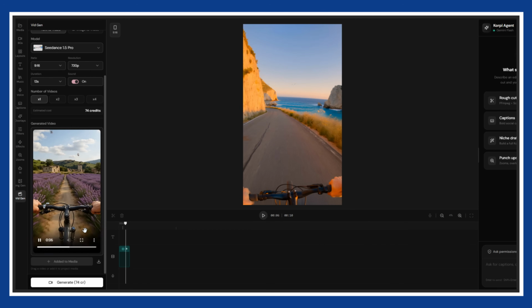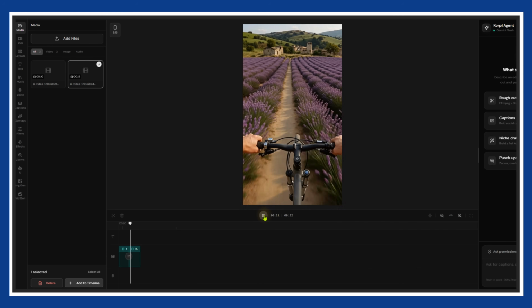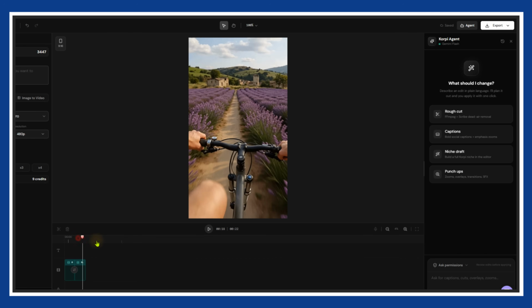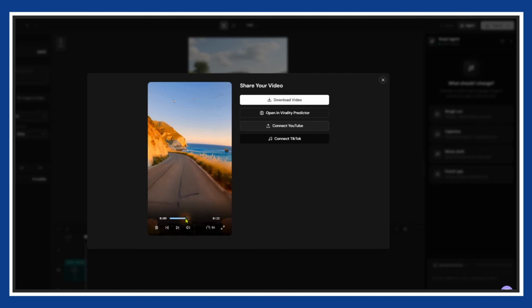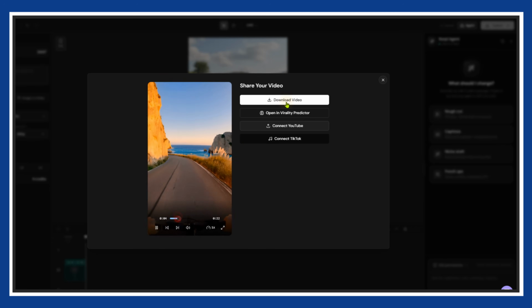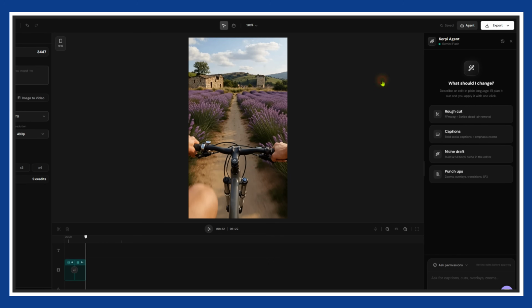Again, you can either download it immediately or add it to the project and place it on the timeline right next to your first clip. Now we have two beautifully connected clips that create a continuous, engaging video sequence. At this point, your sequence is complete, so you can export and render the project. Your first cycling video is officially ready to download. If you want to streamline your workflow even further, you can even connect your YouTube or TikTok account directly to Korpi AI and publish your content straight from the platform.